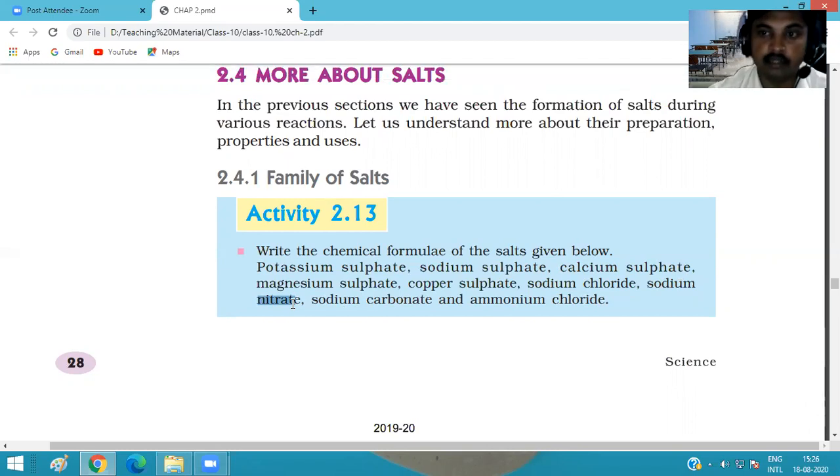And the salts in which sodium metal is present, we put them in another category: sodium sulfate, sodium chloride, sodium nitrate, sodium carbonate. We put all of these salts in another family of salt, named the sodium salt family. Same as the potassium salt family and copper salt family, different types of salt families are there.